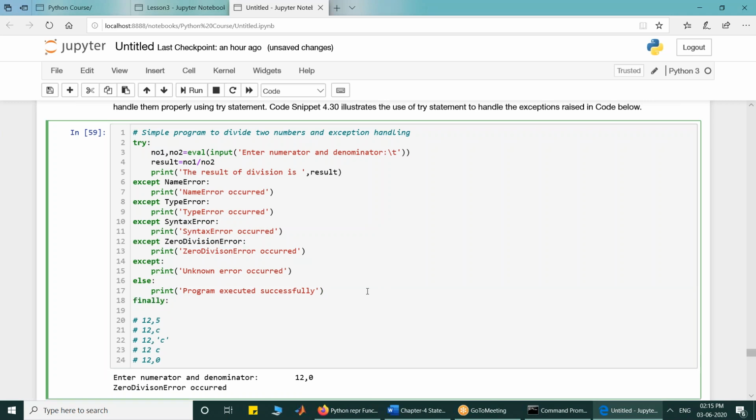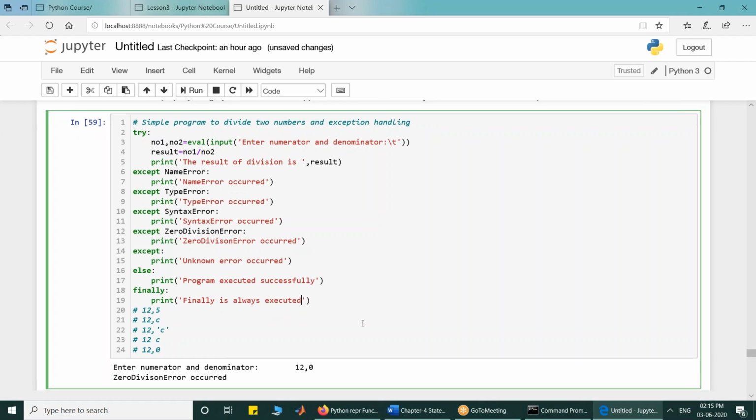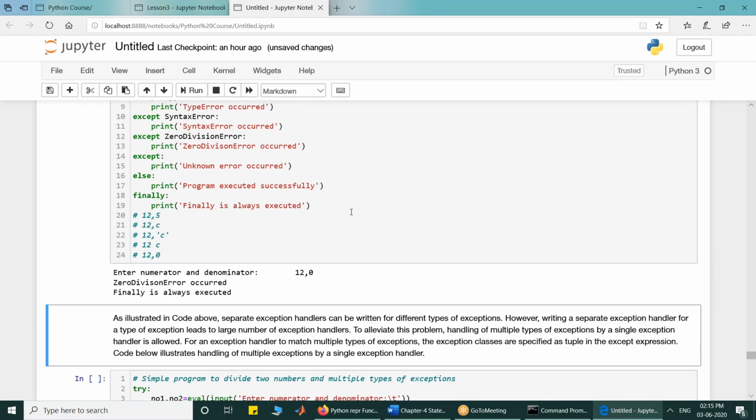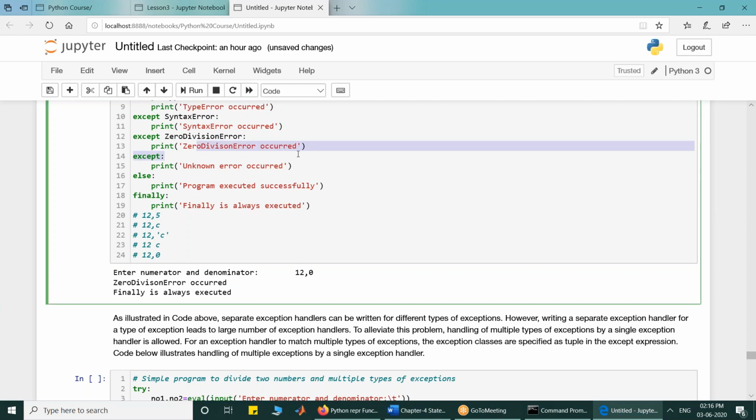But suppose there is a finally clause present. I print, say, "finally clause". Finally is always executed. Say I run it again, I give 12, 0 and I enter it. So the zero division handler will be executed, and finally is always executed. The intent behind finally is to perform cleanup action. So finally is always executed.